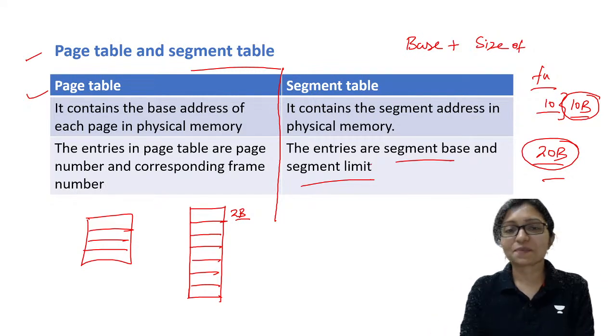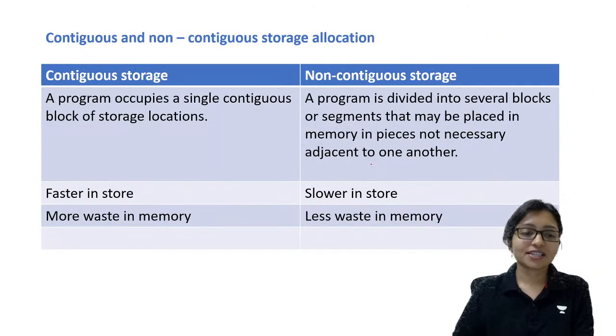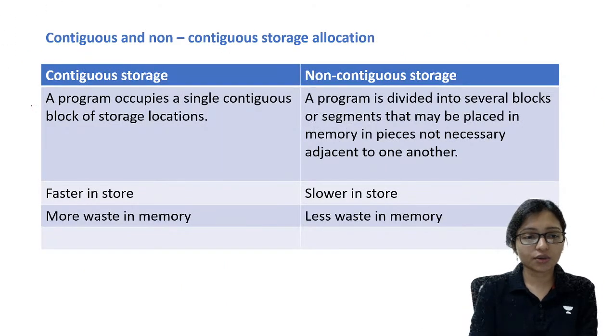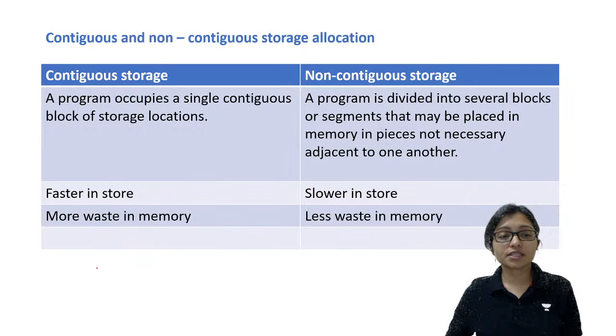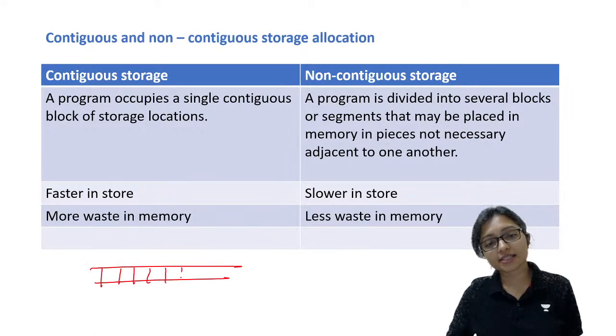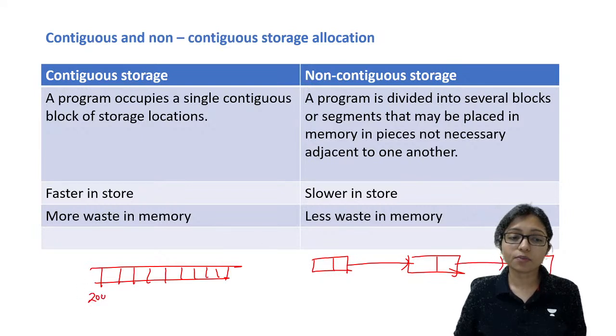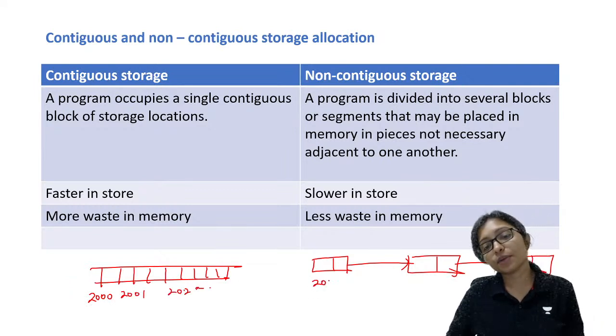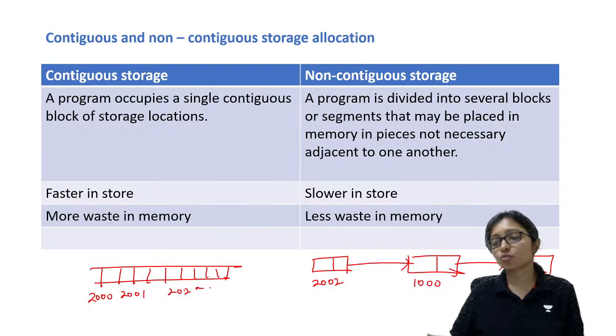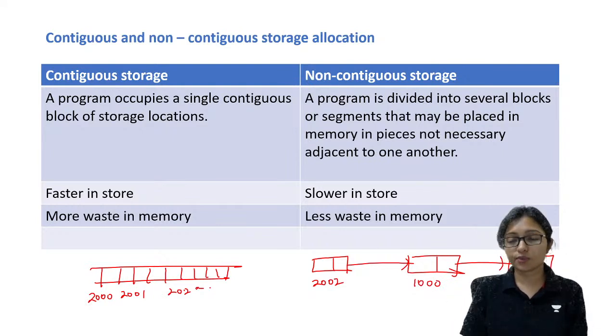No one is talking. Okay, so segment limit. Now here is contiguous and non-contiguous. What is the difference between contiguous and non-contiguous? Contiguous means just like the array, one by one we are accessing; it is the contiguous location. Non-contiguous means it is just like a linked list. I will start from 2000 location, it will be 2001, then 2002 and so on. But it can be 2000, it can be 1000, it can be 5000, anything is possible. That is called non-contiguous, right?